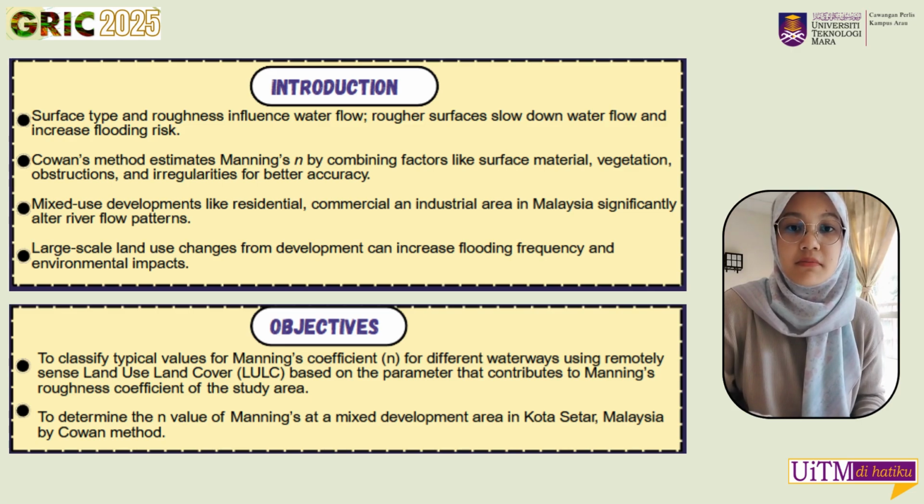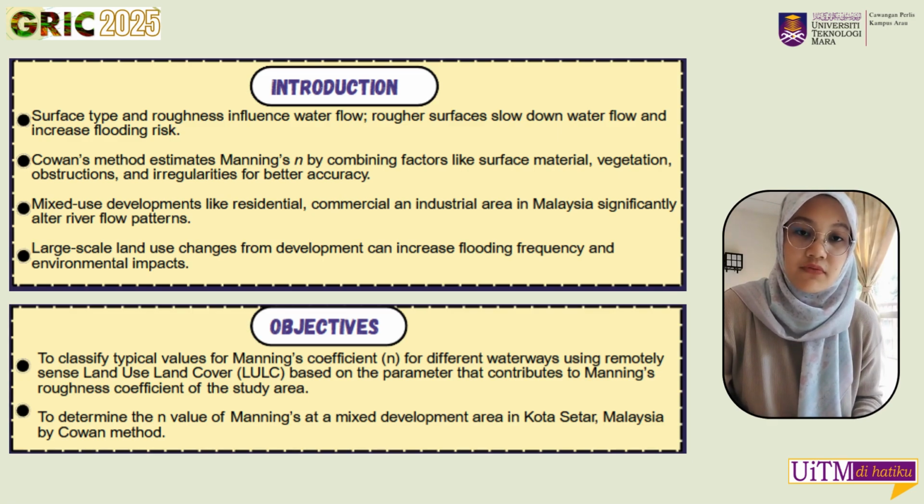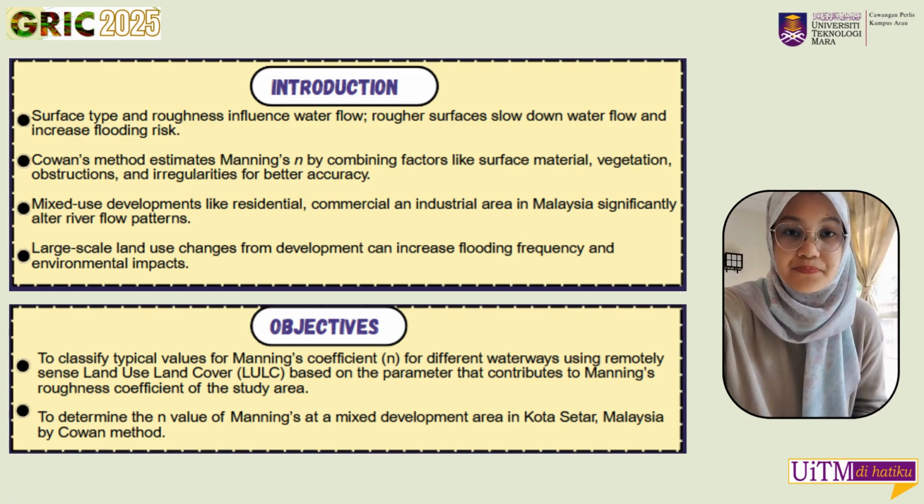One common way to estimate Manning's n is the Cowan method, which calculates the coefficient by combining factors such as surface materials, vegetation, flow obstructions and surface irregularity. This approach provides a more accurate value by considering multiple elements that influence flow resistance. In addition, mixed-use developments that combine residential, commercial and industrial areas are common in Malaysia and can significantly change river flow patterns. As a result, large-scale development increases land use, which may cause more frequent flooding and environmental changes.